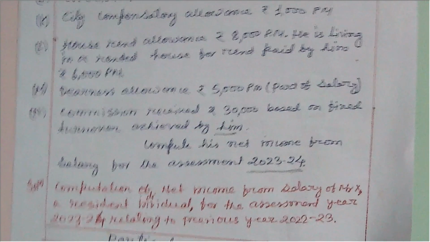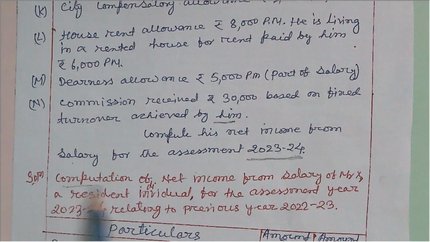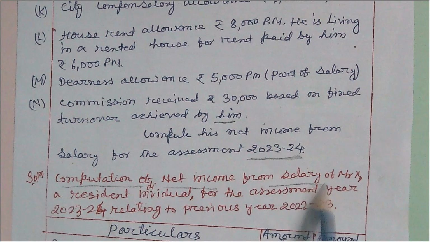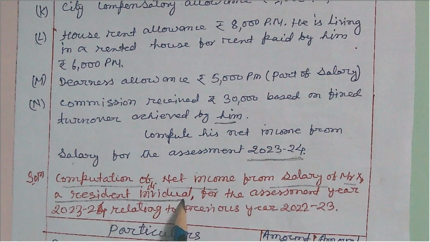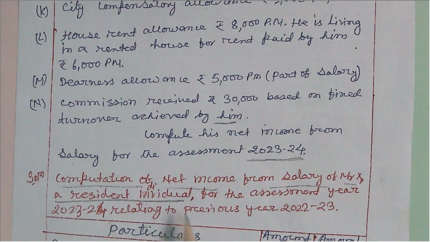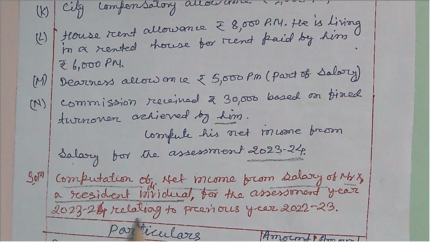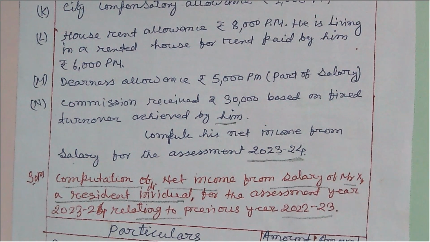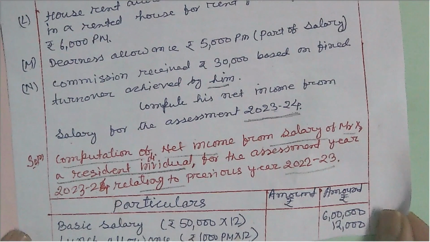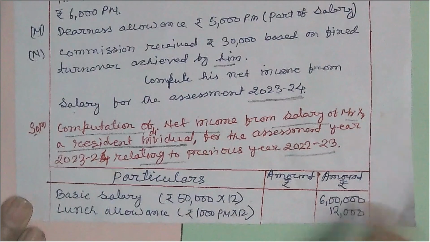Here the heading is computation of net income from salary of Mr. X, a resident individual, for the assessment year 2023-24 relating to previous year 2022-23. Then the simple format: particulars and two amount columns. Particulars give the details of income.